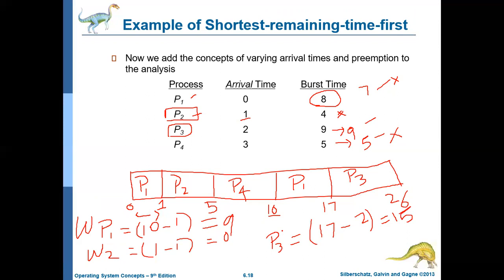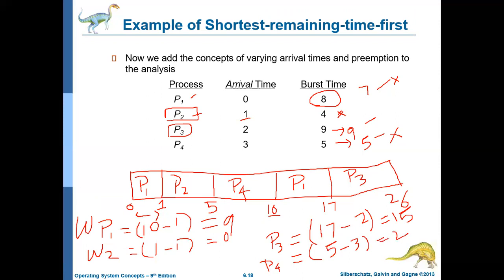That is for P3. Okay. And for P4, it started at the 5th millisecond, and its arrival time is the 3rd millisecond. So it is starting time minus arrival time, 5 minus 3, it is 2 milliseconds. Okay, so the waiting time for P4 is 2 milliseconds.